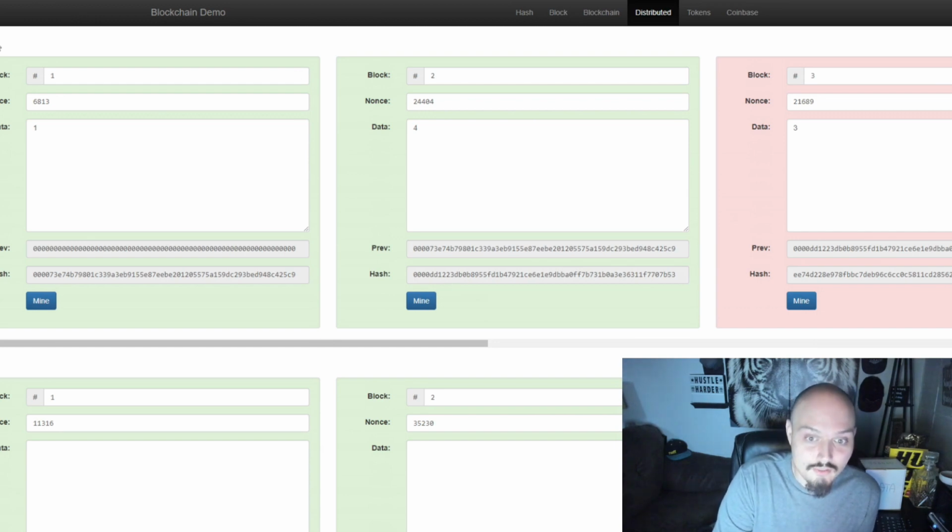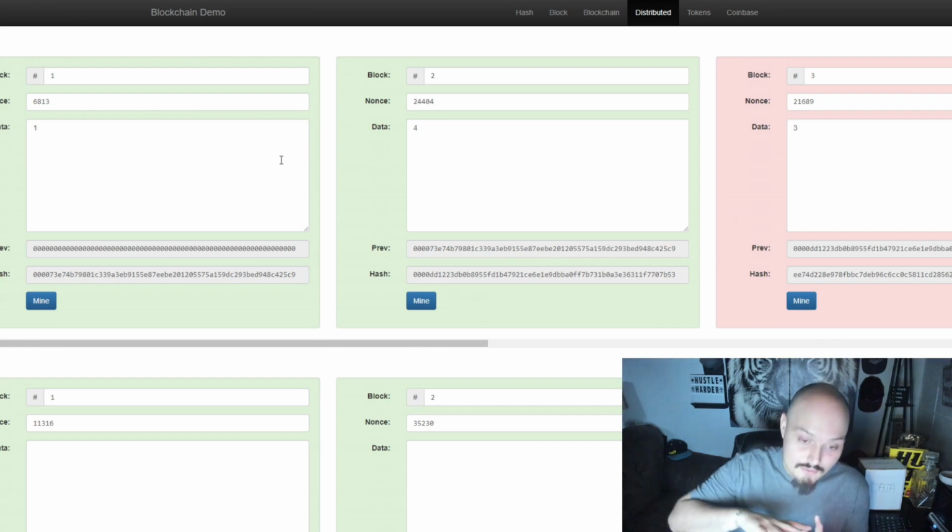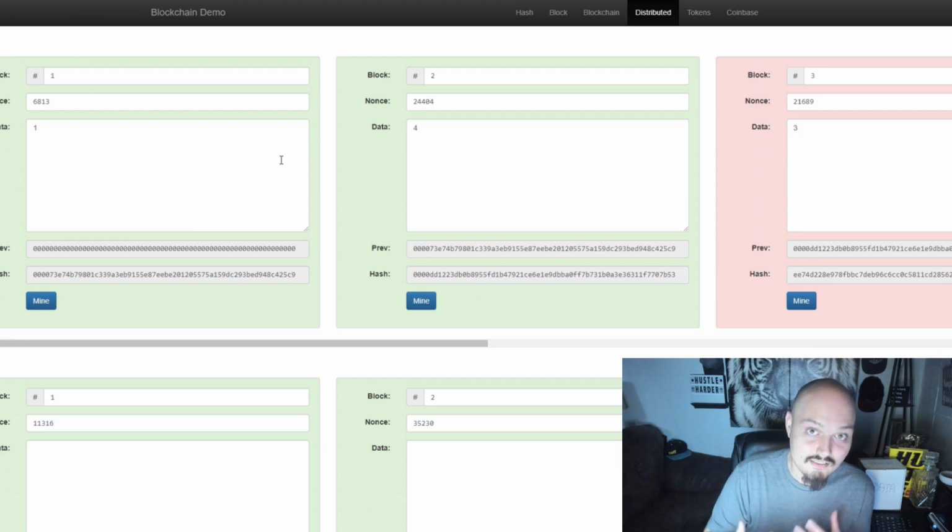That means that whoever or whatever is operating inside of peer A, they're doing something a little bit different. They are changing or trying to manipulate whatever information happened inside of block 2. So that is essentially what happens, but across tens of thousands of different peers, you have a basic consensus that ensures that the blockchain stays legitimate.